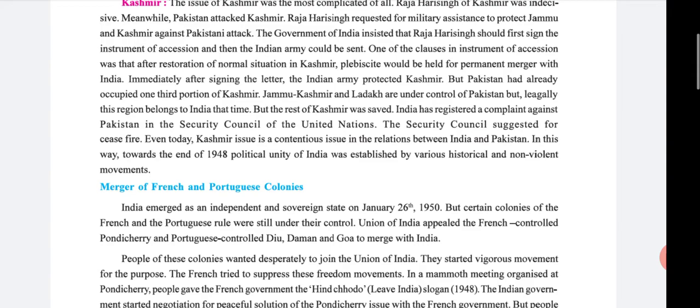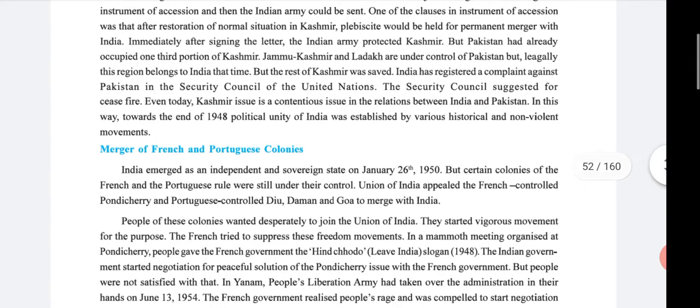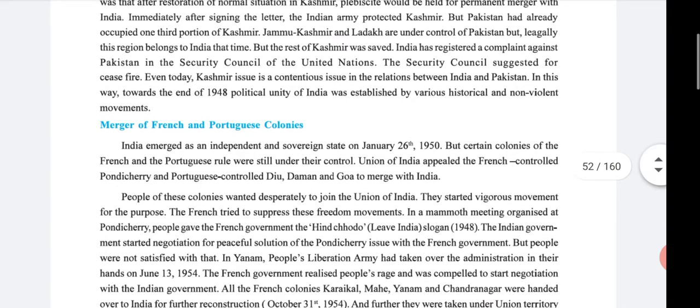Part of Jammu Kashmir and Ladakh is under the control of Pakistan, but legally this region belonged to India at that time. But the rest of Kashmir was saved.